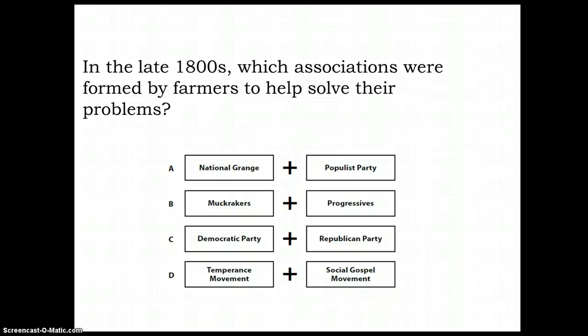So, first question, in the late 1800s, which associations were formed by farmers to help solve their problems? All right, so now while this kind of pops out to me easily, I'm going to take you back to why the answer choices that are incorrect are incorrect. So I'm going to start at the bottom at D. The social gospel movement and the temperance movement.